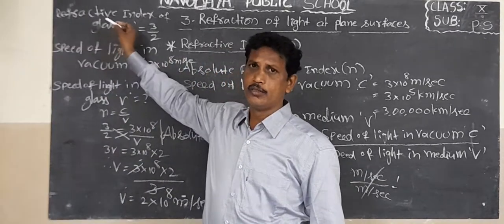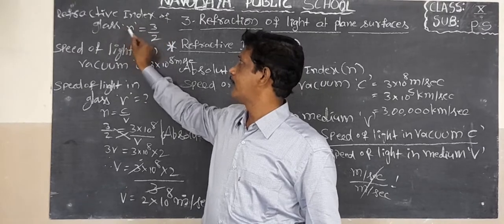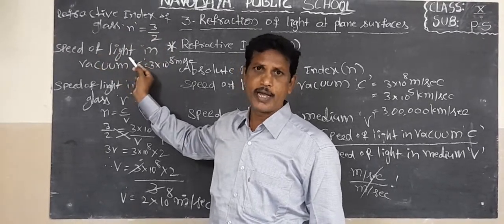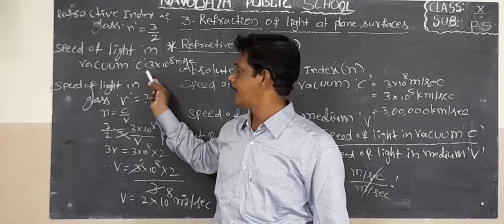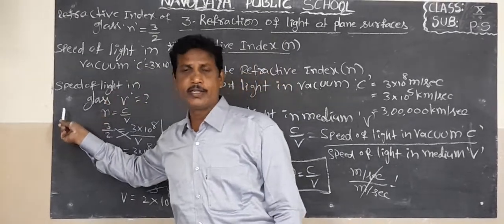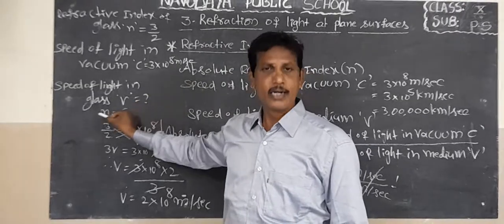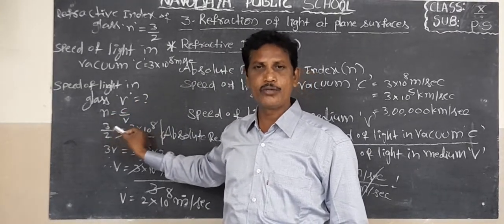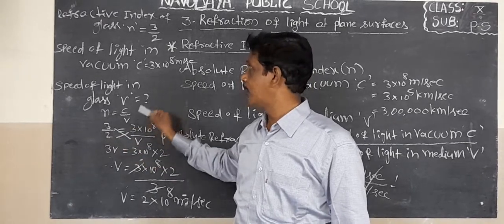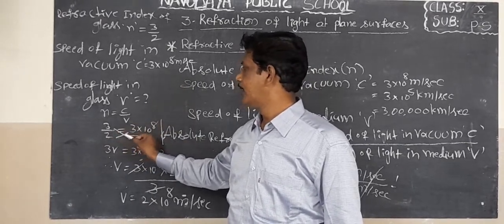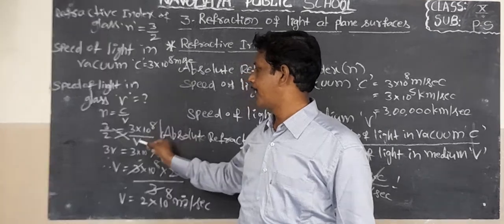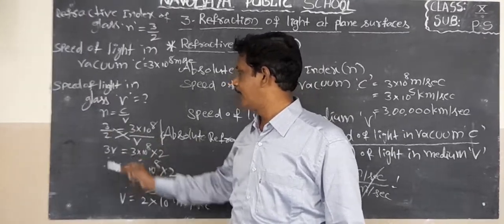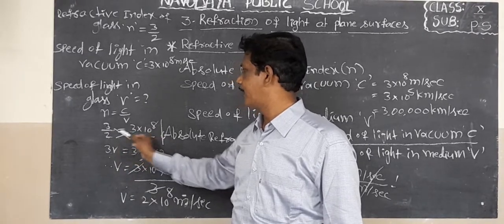In our textbook it is given the refractive index of glass is 3 by 2. We know the speed of light in vacuum is 3 into 10 power 8 meter per second, and we find the speed of light in glass, V equal to question mark. We know the formula n equal to C by V. Substitute the values: 3 by 2 equal to 3 into 10 power 8 by V. We find V by cross multiplication: 3V equal to 3 into 10 power 8 into 2.